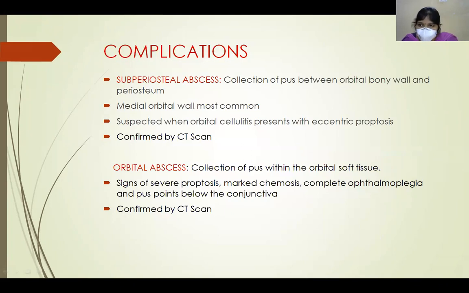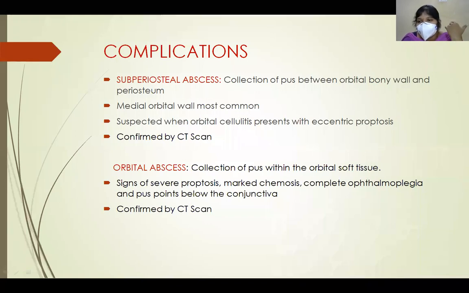Coming to complications, we have orbital complications and ocular complications. So what are the orbital complications? There can be occurrence of subperiosteal abscess, orbital abscess, temporal or parotid abscess. So what do you mean by subperiosteal abscess? Here there is collection of pus between bony orbital wall and periosteum. Medial orbital wall is most commonly involved.